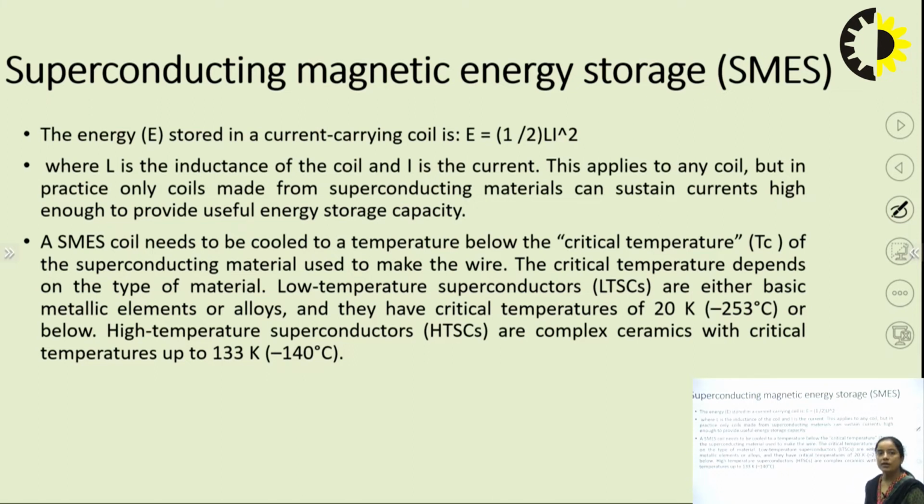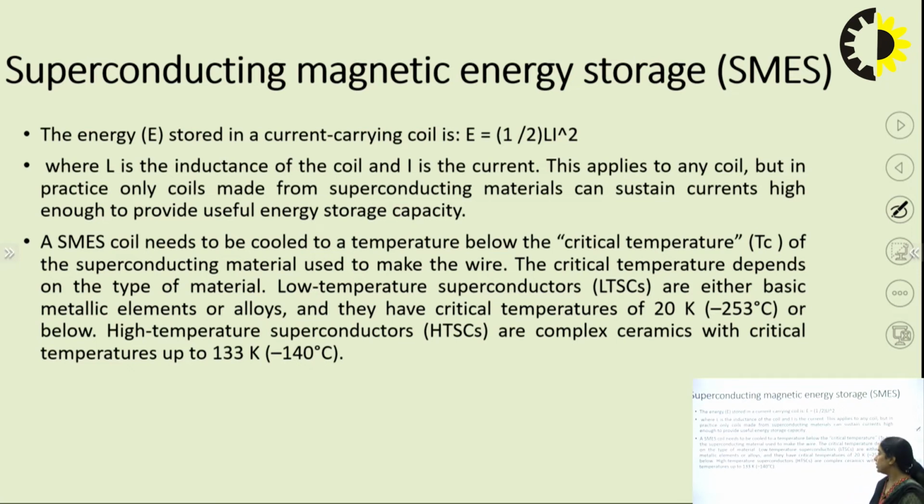The SMES coil needs to be cooled to a temperature below the critical temperature. For a superconducting material, a critical temperature is defined. So when we use SMES for energy storage, we have to provide a cooling system so that the temperature of the SMES should not go beyond the critical temperature, otherwise the superconductivity will be disrupted. The critical temperature depends on the type of material.